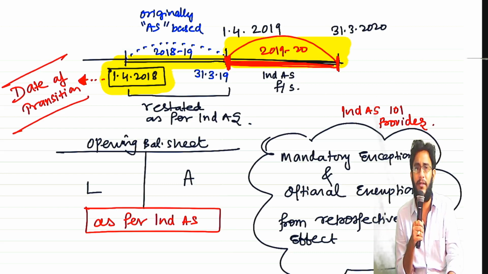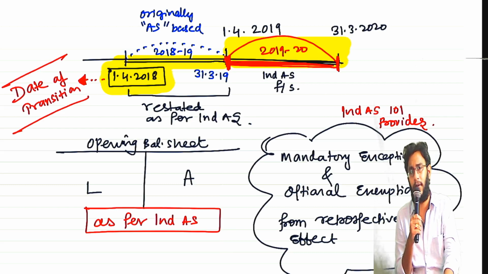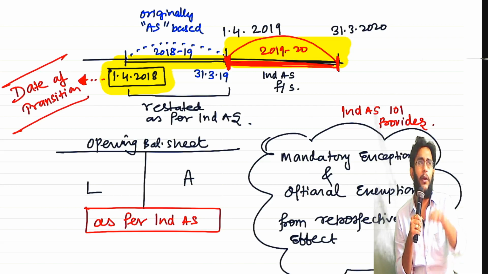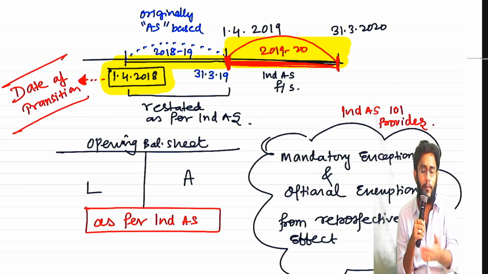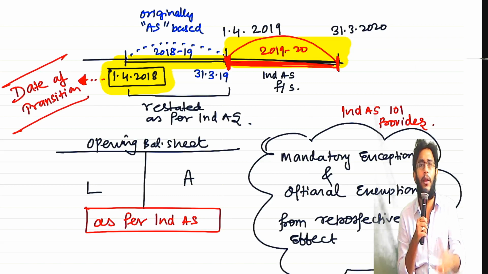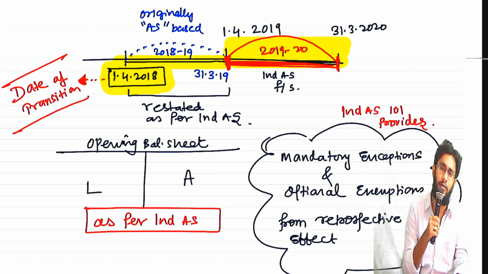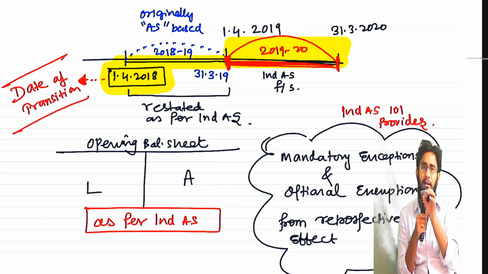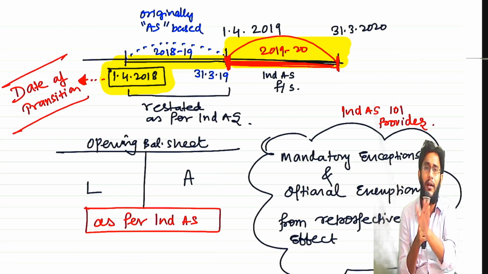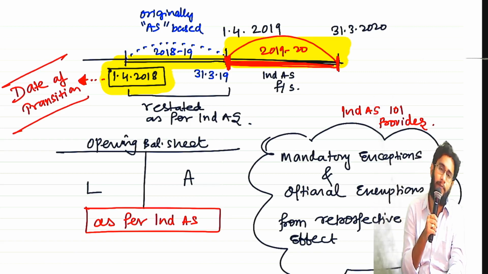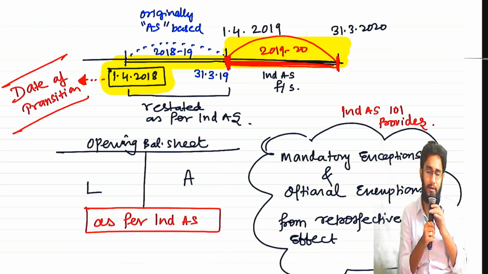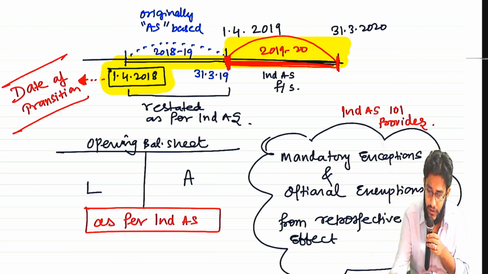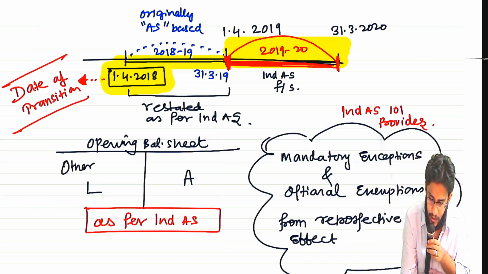Similarly, the PP is there. Because of Ind AS application, now PP amount either will increase or decrease. So PP will increase. Corresponding effect where will I give? Provision is there. Some liability number has changed. New liability has come. Where will you adjust the corresponding portion? For that, the standard says it must be adjusted in retained earnings or any other component of equity as appropriate. That means you can remember like this: all corresponding effects will go into other equity. Other equity of which date? This date.